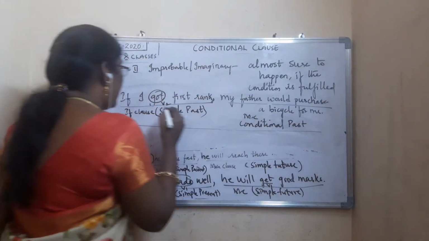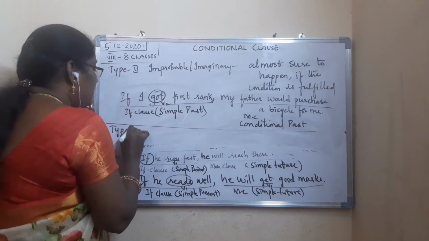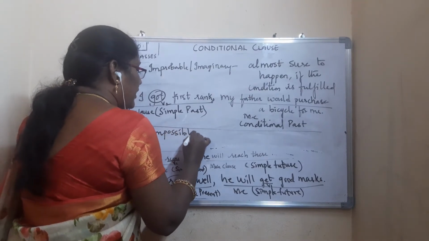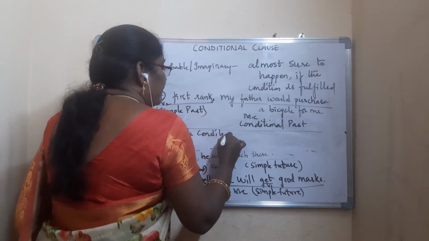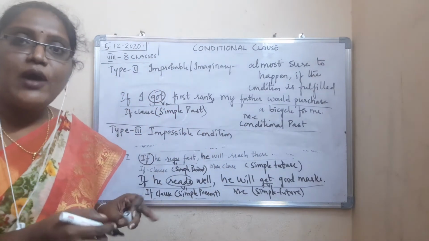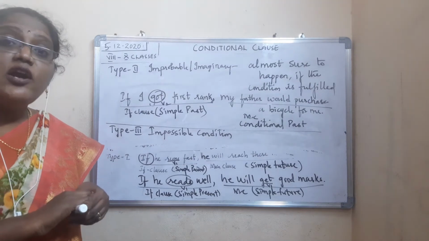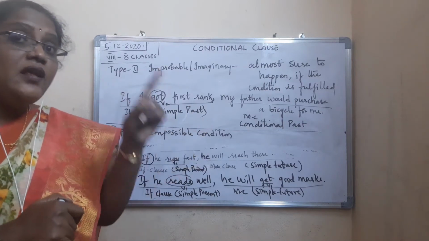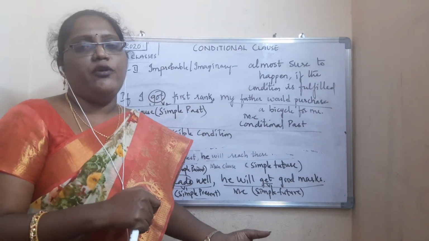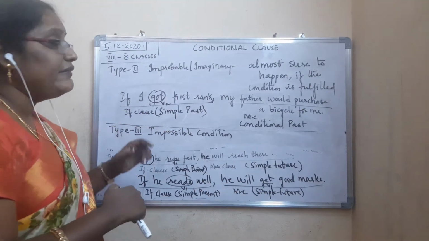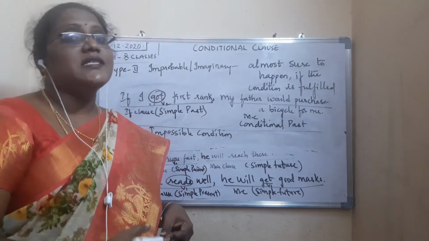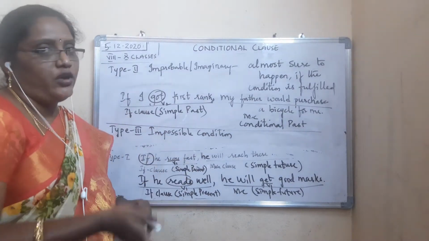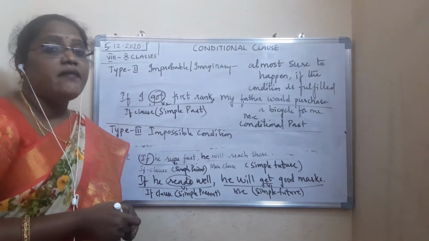Type 3. Type 3 is unreal condition. Okay. Type 3 is what? Impossible condition. Unless you work hard, you will not succeed. Okay. First one is what? Probable condition, which is likely to happen. Chances are there, it will happen. Second is what? Imaginary condition. It is almost sure to happen, but if the condition is fulfilled, when you get it, then only you will get what your parents have promised you. Okay. Then now third one is what? Impossible condition. So what is impossible condition? Impossible condition means unless you work hard, you will not succeed in what you want. Okay, that is what? Unreal condition.